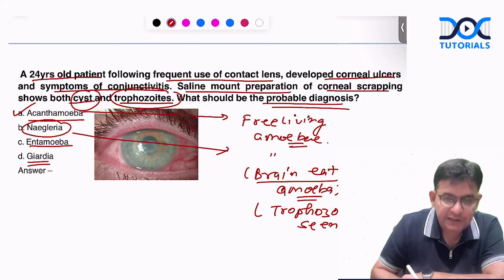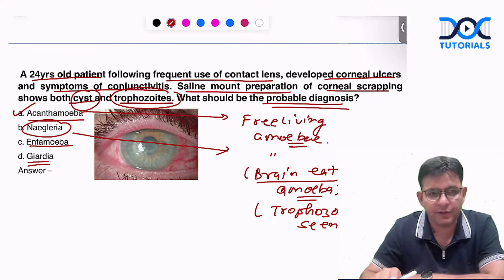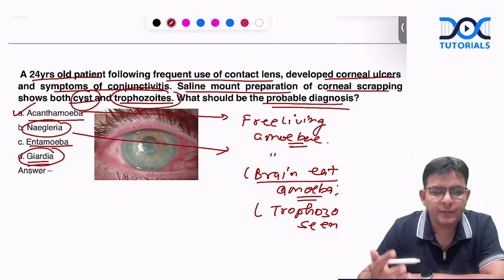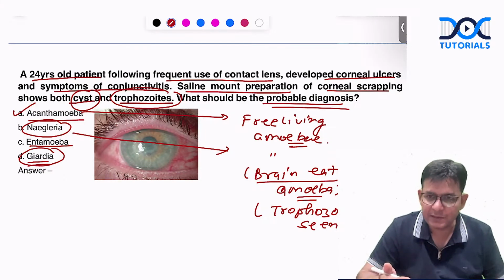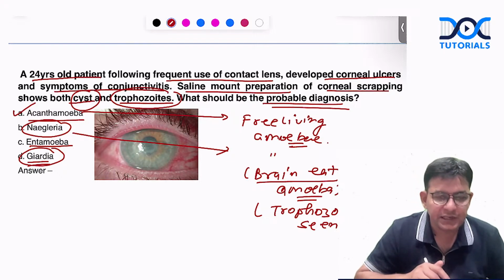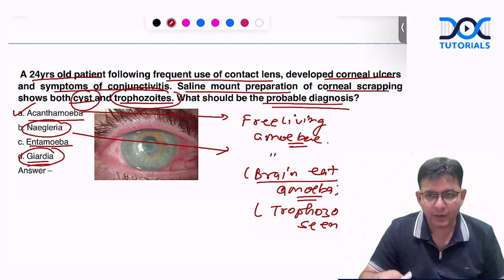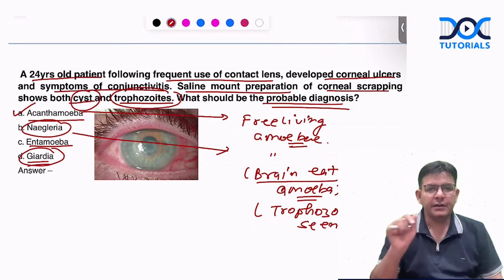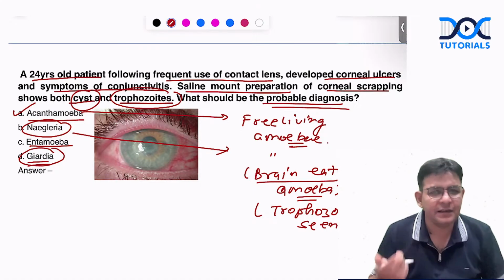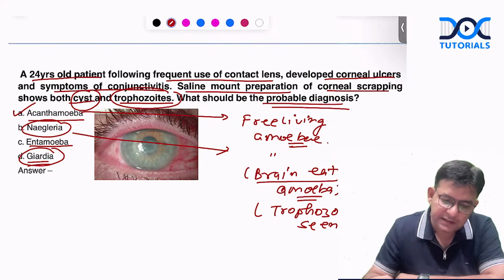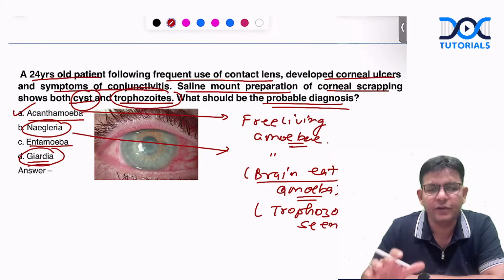As far as Giardia is concerned, the binucleate cyst is the infective form, and giardiasis happens with bulky stools because of the fat in the stool. Steatorrhea happens in this. It causes malabsorption. Giardiasis can also cause traveler's diarrhea, and it is common in certain immunodeficiencies like selective IgA deficiency and common variable immunodeficiency. All these are important points regarding all the four options.